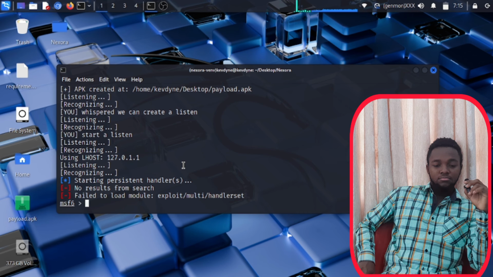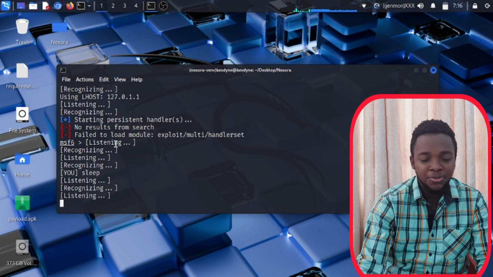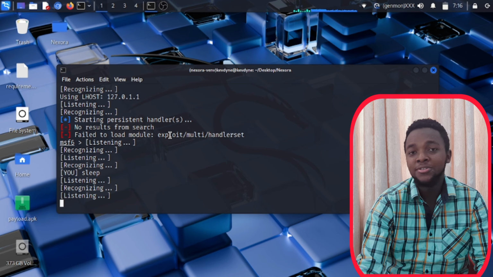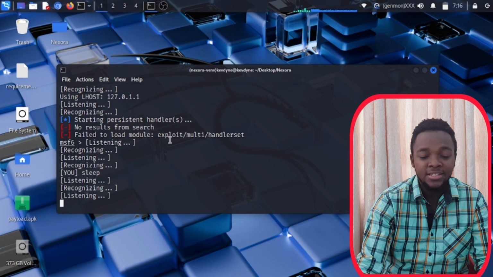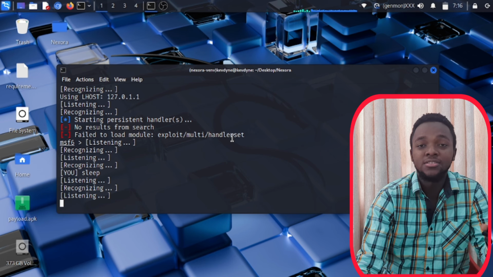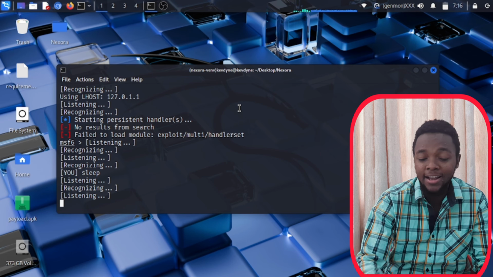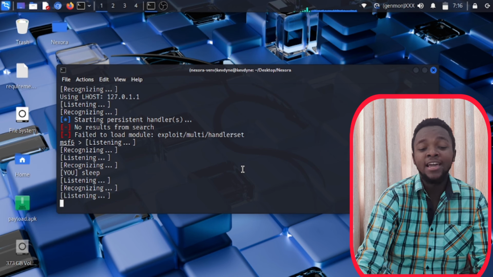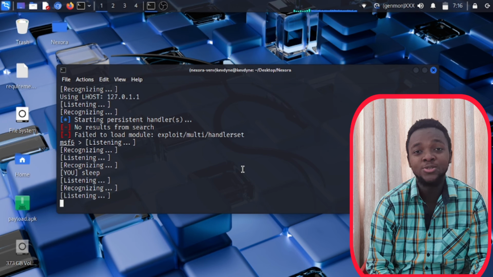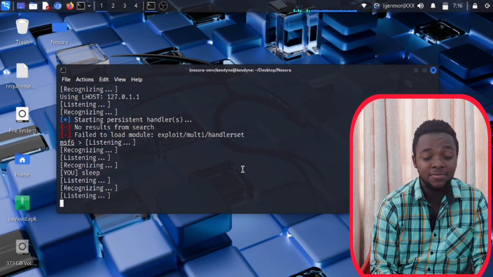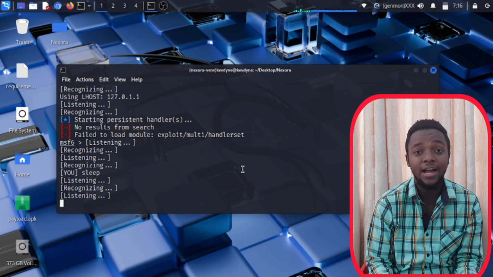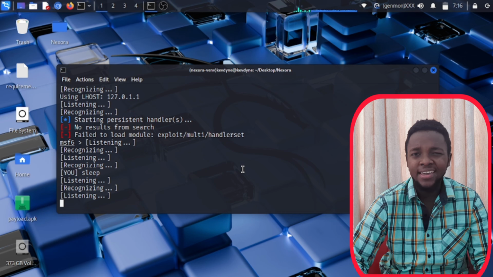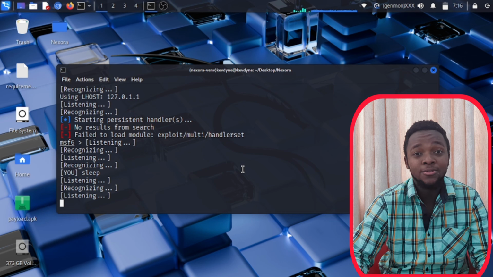Going back to sleep mode. Alright guys, as you can see right over here, it failed to create the module multi-handler because in its code I didn't train it well. Instead of using multi-handler, she used multi-handler set. Alright, I gotta retrain that part actually, and that's actually quite amazing. She can do a lot of things, and if you know, I made a video about this and it took me 10 plus minutes to create, but she did it within seconds. Like, AI is going crazy, guys.